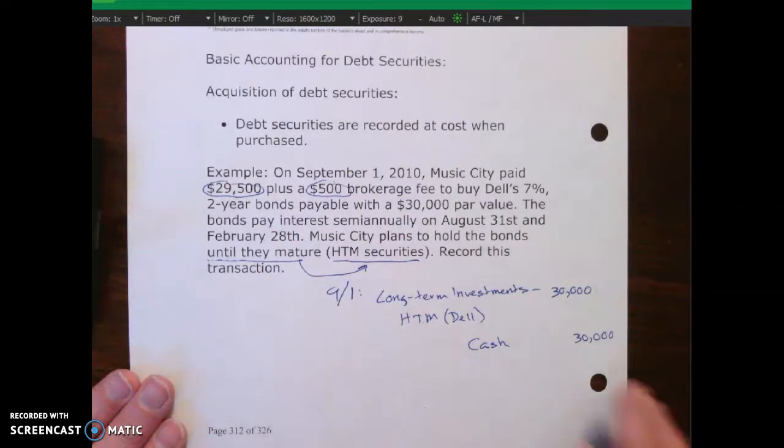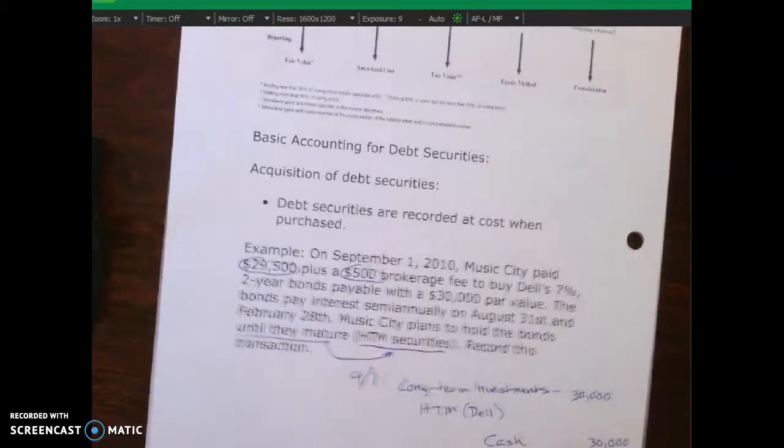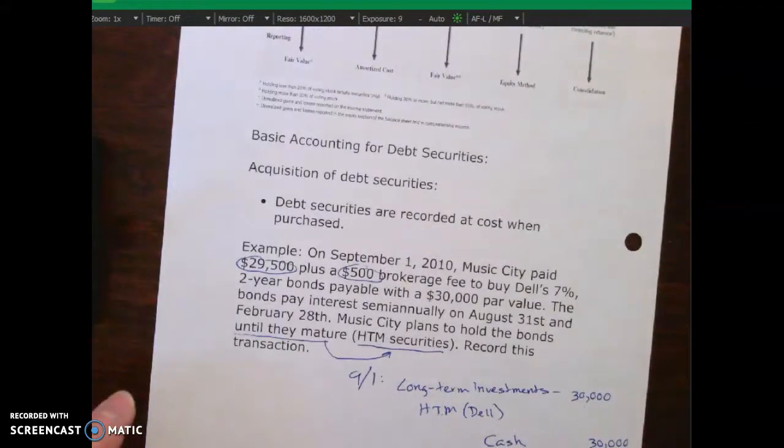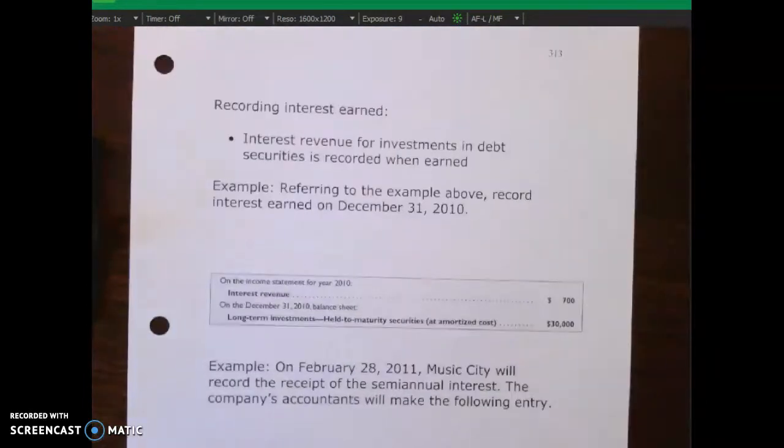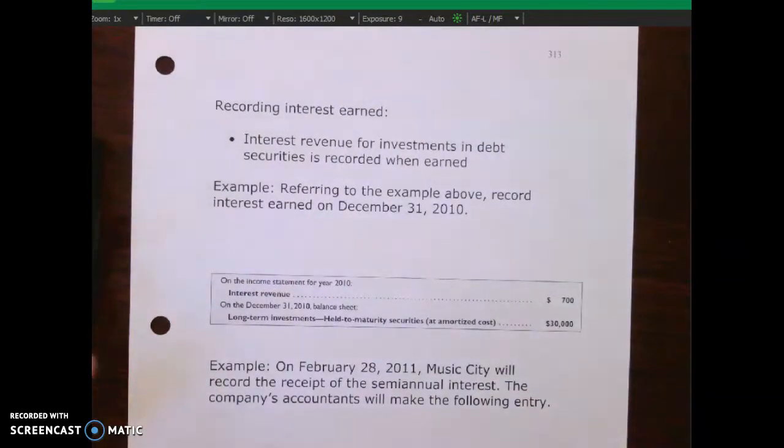Okay? So continuing on to the next page, we're going to talk about recording interest earned right over here. So when we purchase this debt, the bonds of another company, in this example, we're Music City, we're purchasing Dell's bonds. What we also get, right, is we get interest revenue.